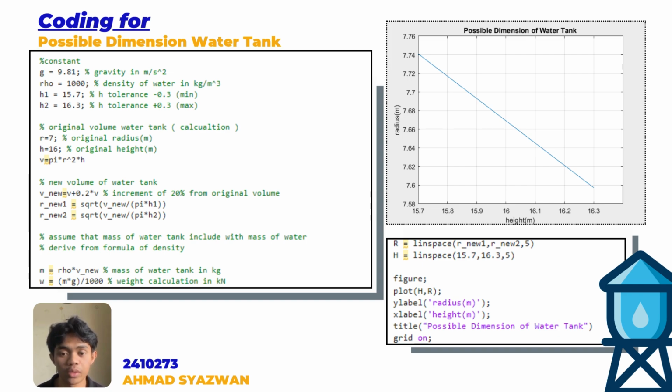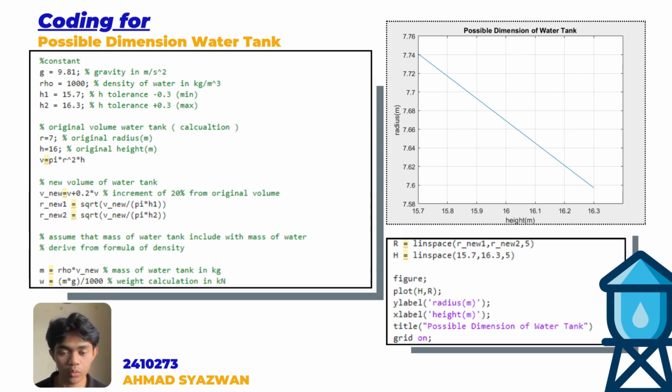For the minimum radius, R new 1, we substitute the value of H1, which is 15.7 meters, the minimum height of our new water tank. For R1, the maximum radius, we substitute the value of H2, the maximum height for our new water tank, which is 16.3 meters. After getting these values, we can use them to plot our graph.